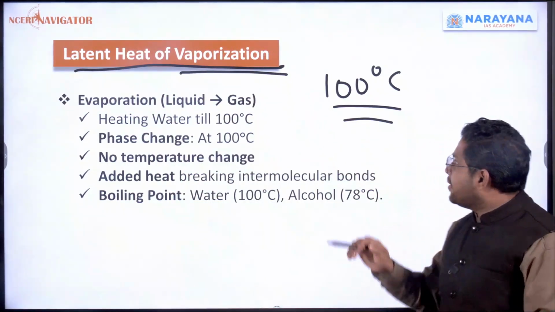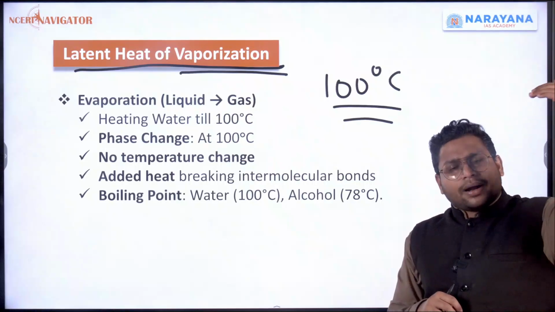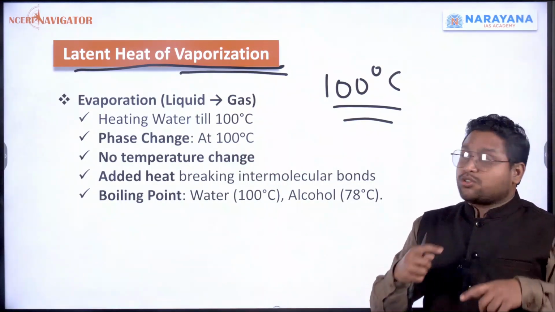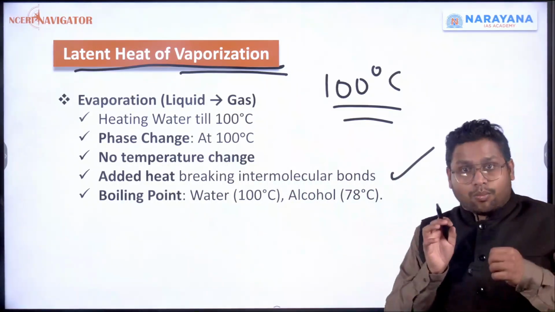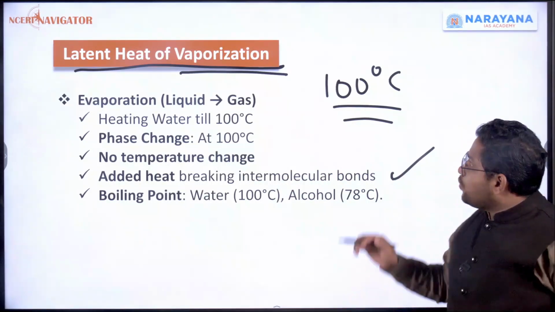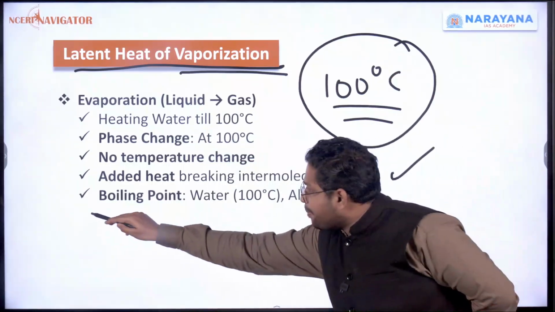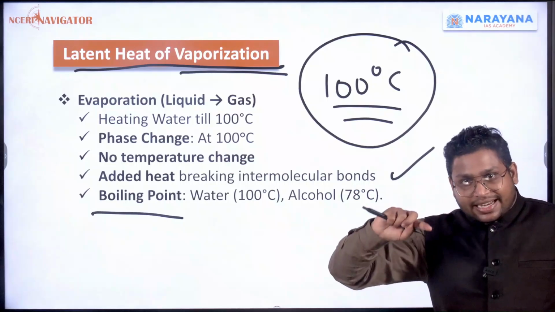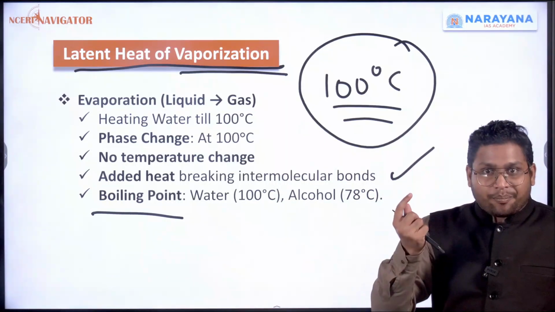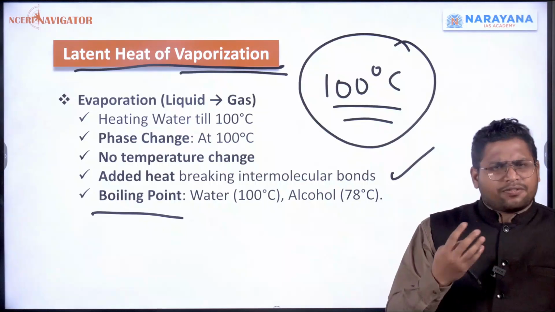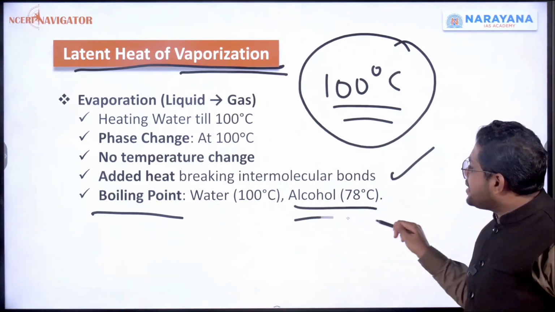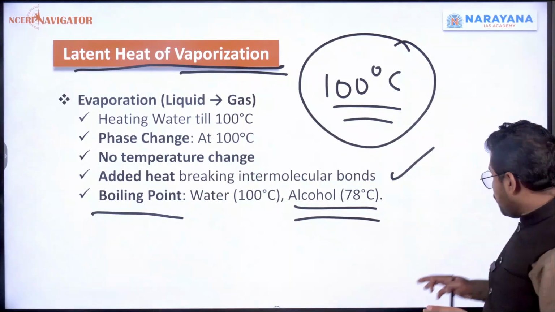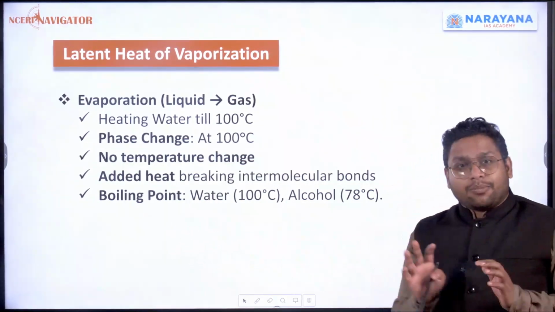So the same thing happens at 100 degrees Celsius. It will not become 101, 102; rather, whatever energy is there will be used to break the intermolecular bond. This 100 degrees Celsius is the boiling point of water. At this point, water starts boiling and gets converted into gaseous form. This point could be different for different things. For alcohol, it is 78 degrees Celsius. At 78 degrees Celsius, it will start becoming gas. This is called the boiling point.